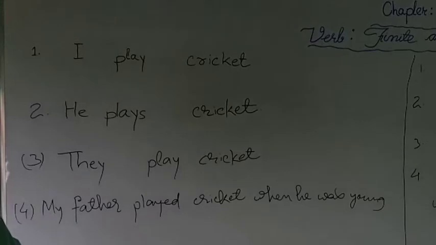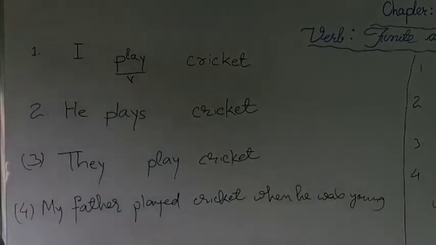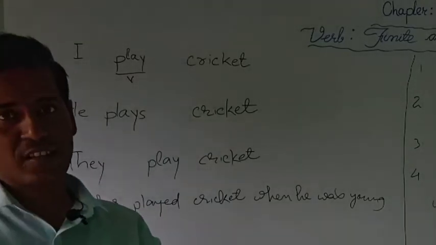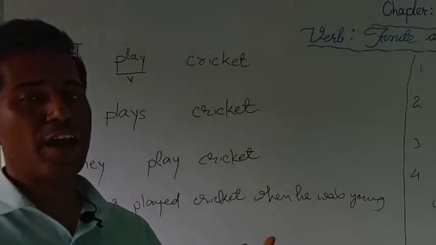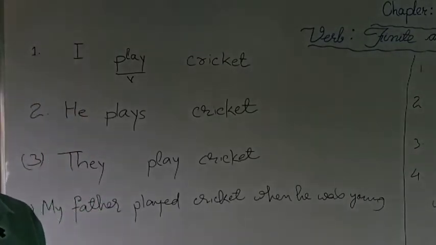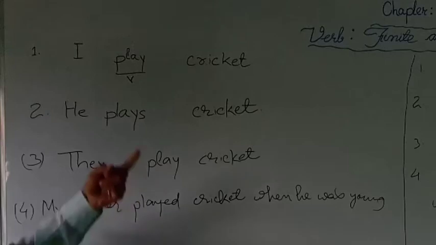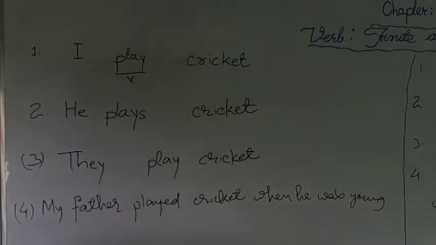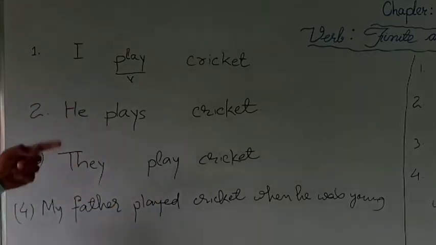Can you tell me which is the verb in this sentence? Yes, play is the verb. Play is an action word. Verb means action word. The term that shows doing or happening or having or being something is called the verb. Since the word play shows an action, doing something, this word play is the verb here. And this action of playing is done by I, myself, so I is the subject here.